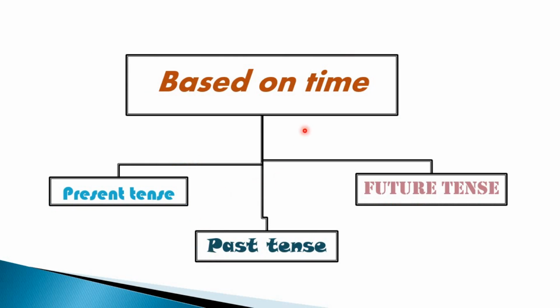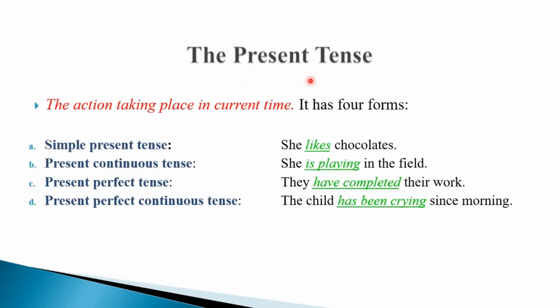Next division is based on time, where we study the different tenses like present tense, past tense and future tense. What is present tense? All actions taking place in current time, in the present time. Now these present tense have 4 different subtypes, that is simple present tense, present continuous tense, present perfect tense, present perfect continuous tense. So simple tense, continuous tense, perfect tense and perfect continuous tense is common for all the three tenses. Only what will change is the time period.